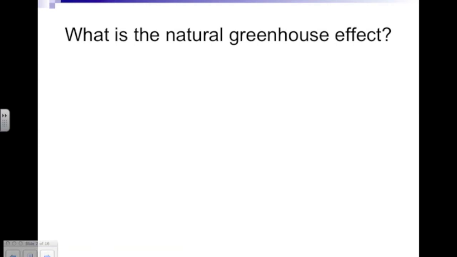The natural greenhouse effect is a process that happens all over the world. It is extremely important for life and survival, and for humans themselves. It is important for everything on Earth as we know it today. Without the natural greenhouse effect, everything would freeze. What is the natural greenhouse effect anyways?